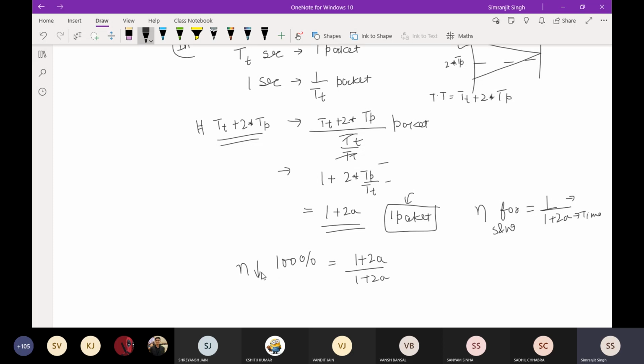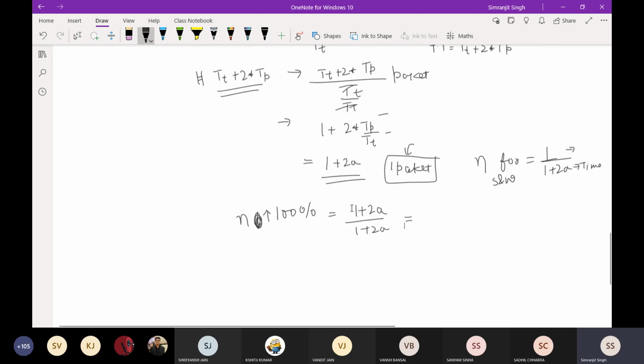So if I want my efficiency to be 100%, instead of one packet, I can put 1 plus 2a packets onto the link to transfer to the receiver. I should utilize the time that I'm sitting idle.